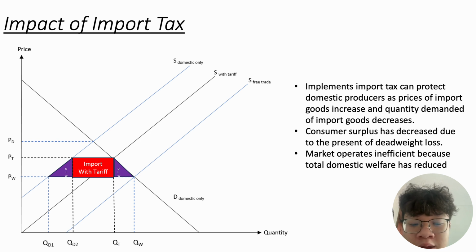Before the implementation, the consumer surplus is the triangle A, PW, and B. After the implementation, the consumer surplus is the triangle A, PT, and C. As a result, a welfare gain will be present, which is the triangle with purple color, because domestic producers can sell these goods at a higher price and their profit is increased.